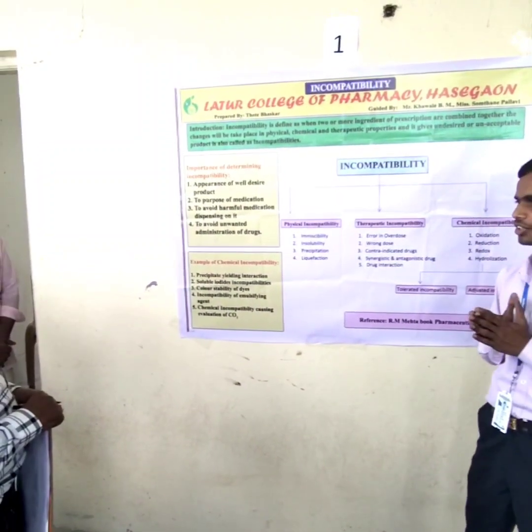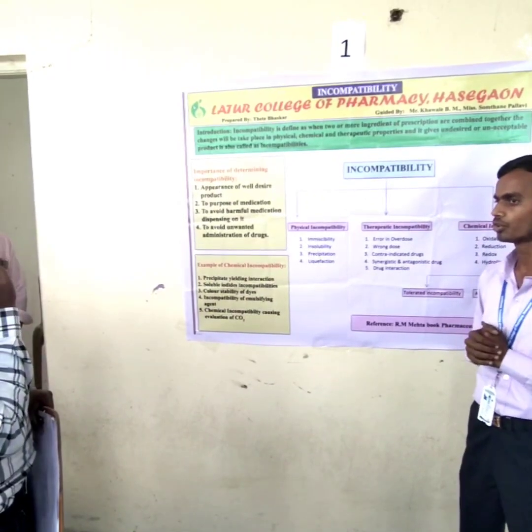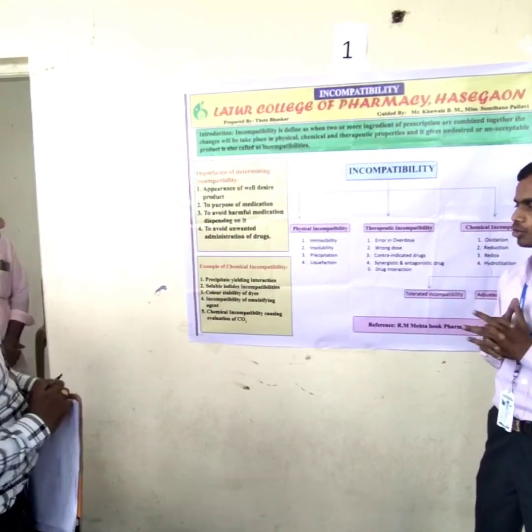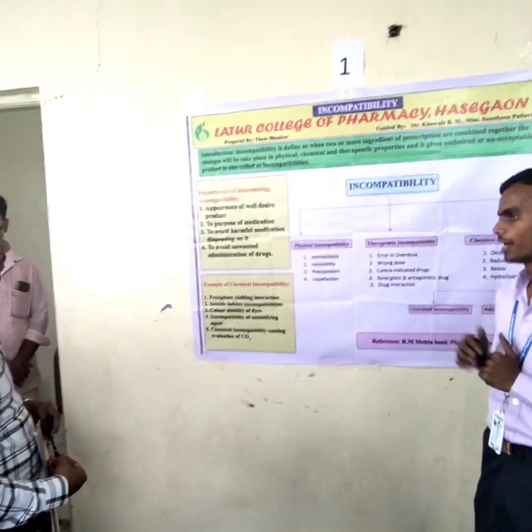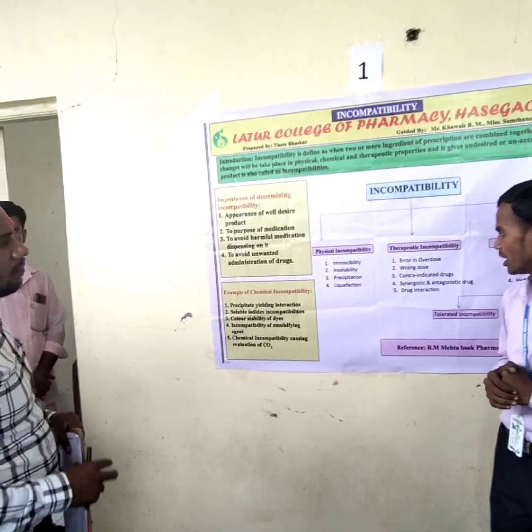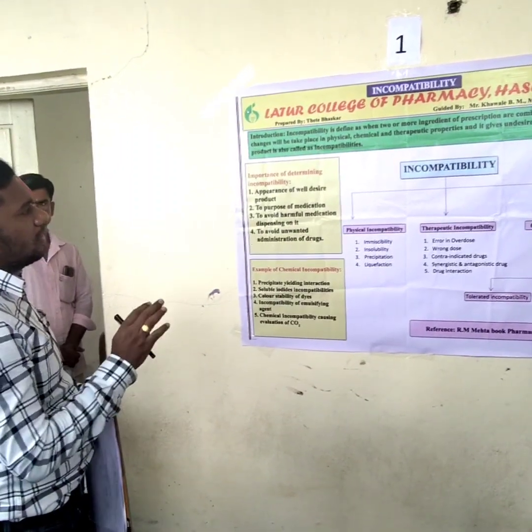And second is wrong dose. Wrong dose means when certain drugs have a similar name or the same pronunciation, but the drugs are different. For example, prednisone and prednisolone, digoxin and digitoxin. And third is contraindicated drugs.